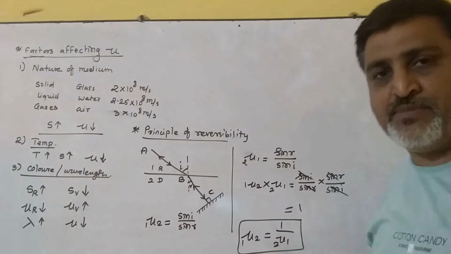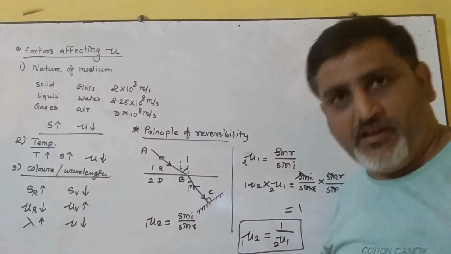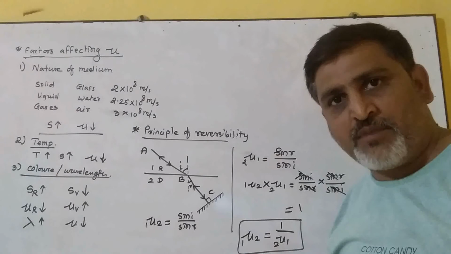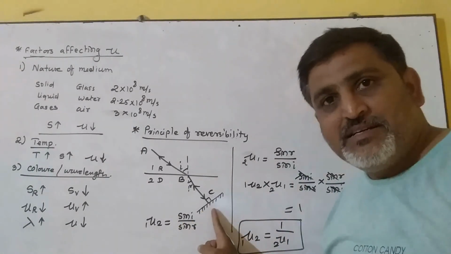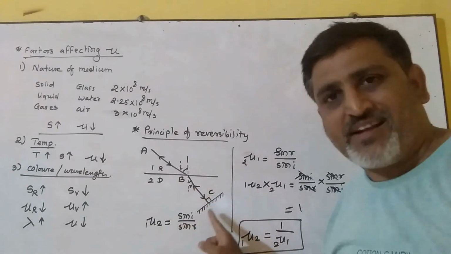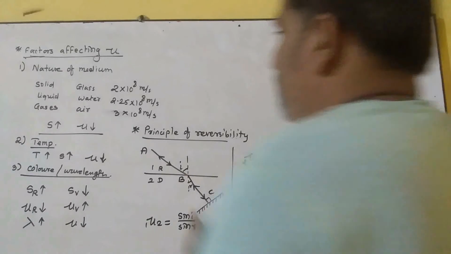Principle of reversibility. So to get a reversible ray while passing from one medium to another medium, the mirror should be placed perpendicular to the refracted ray. Then and only then it is possible. Okay. Now let's see the next topic.